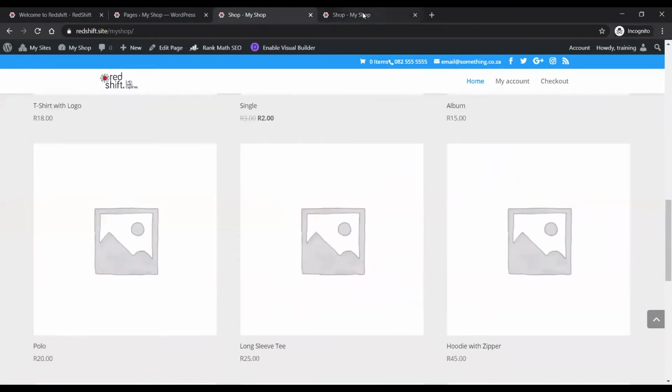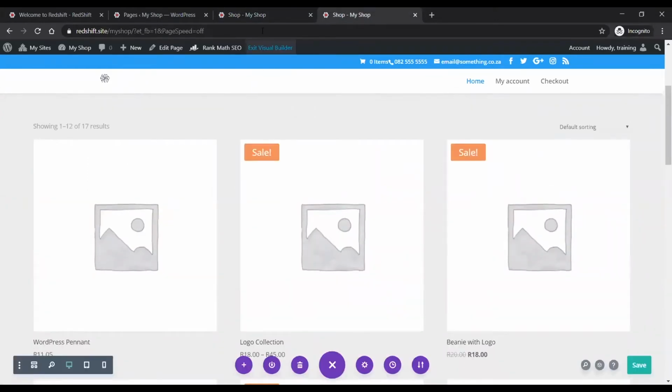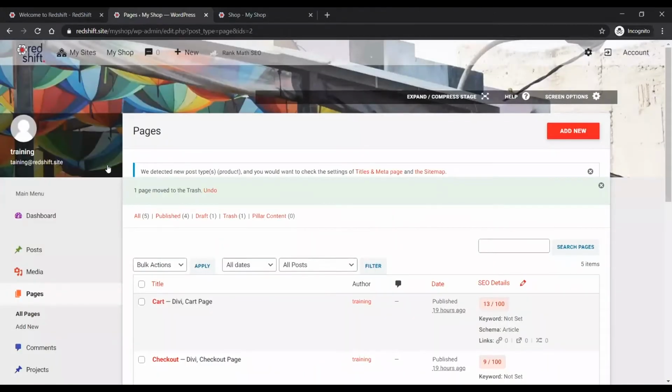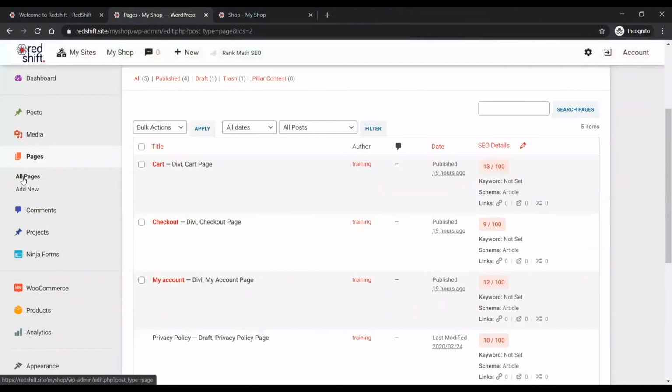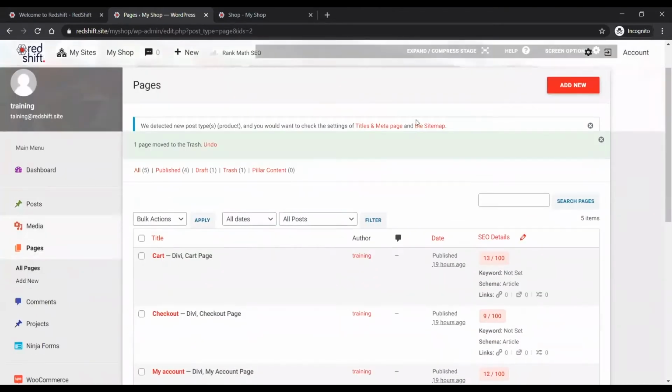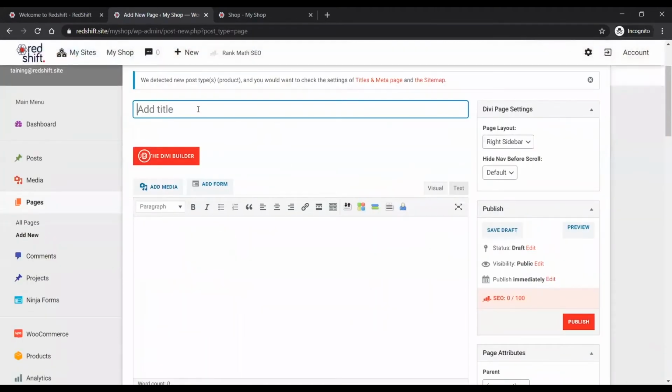It's that simple. The other thing about Divi is, I'm just going to quickly show you how to add a new page. This website is missing a contact us page. So under pages, there's always a big link that says add new, and there's also in the menu on the left-hand side, an add new link. Both of them open up this new page option. I'm going to call it contact us.